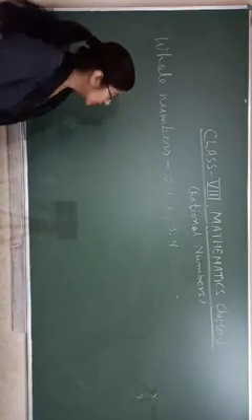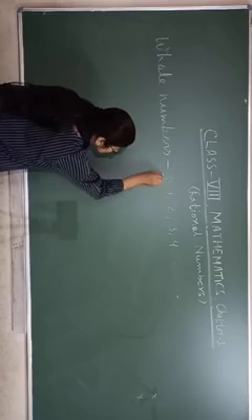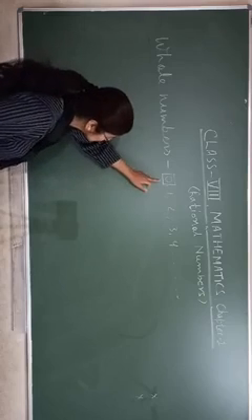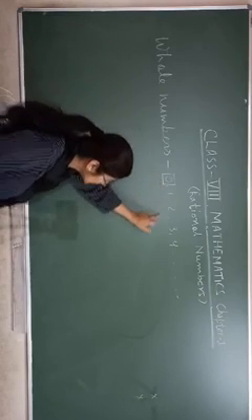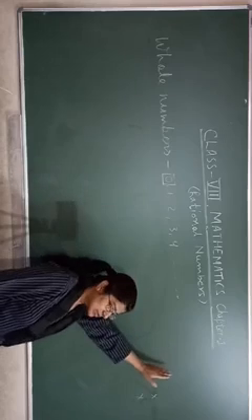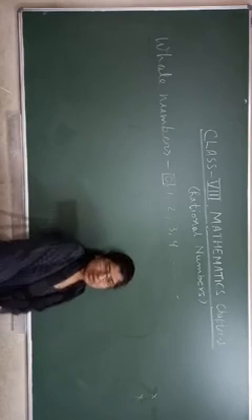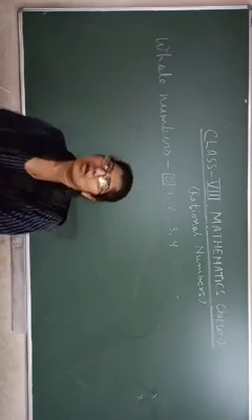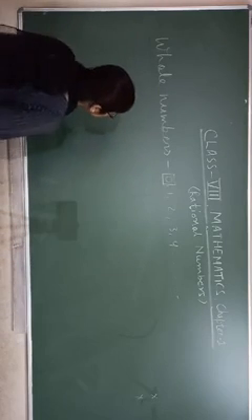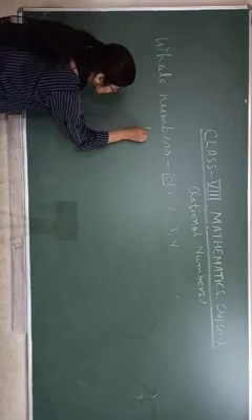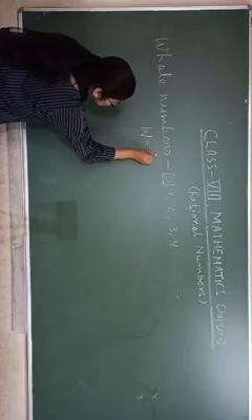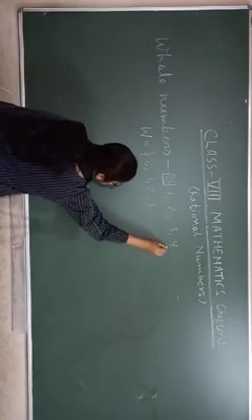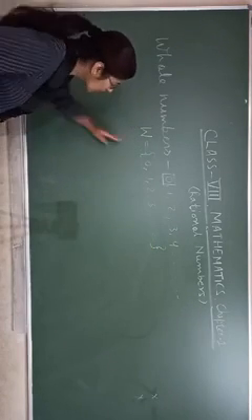These are whole numbers. Numbers starting with 0 are called whole numbers. The smallest whole number is 0, and numbers are endless, so you can't tell what the largest whole number will be. So we can say that it is not defined. In set form, we can write whole numbers like that: capital W within brackets 0, 1, 2, 3, and so on. This is a set of whole numbers.